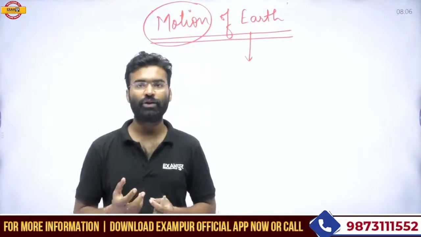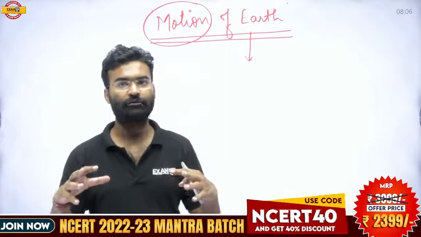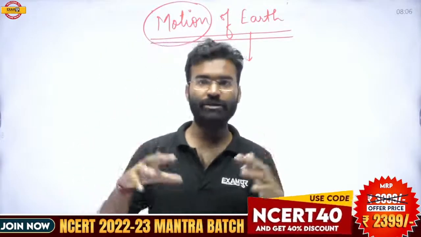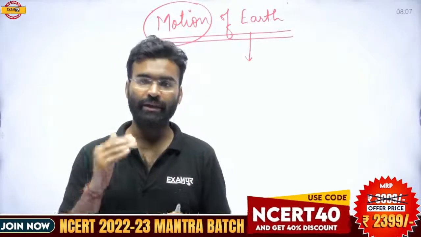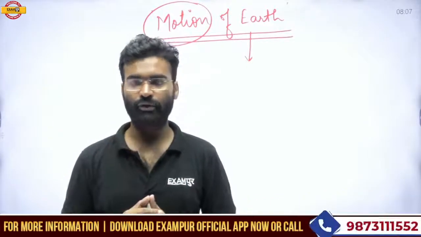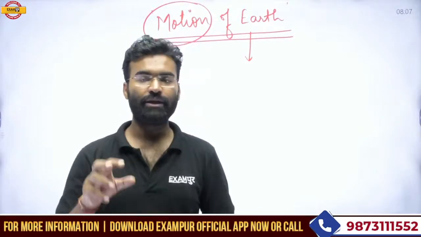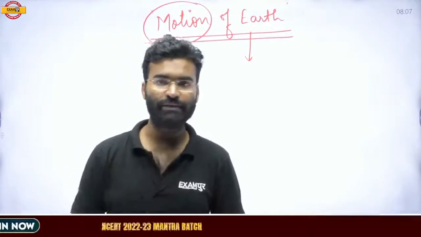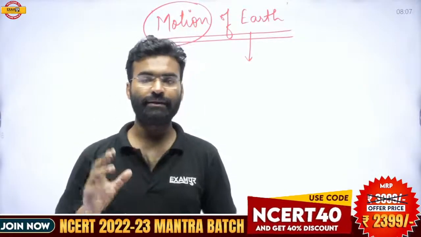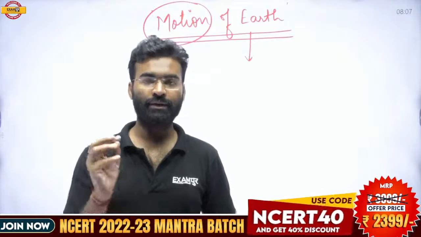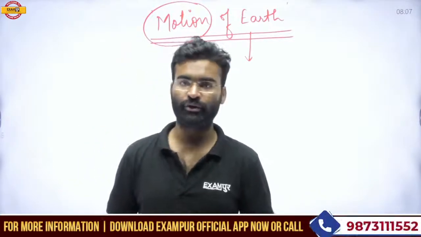Due to the impact of the solar gravity, Earth started to revolve around the sun, and that movement in which the Earth revolves around the sun is called the revolution.